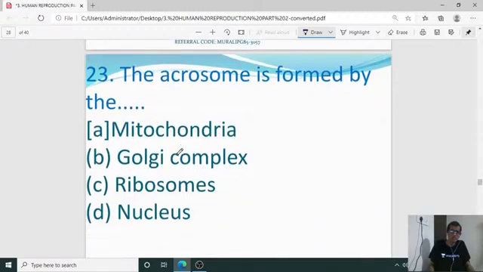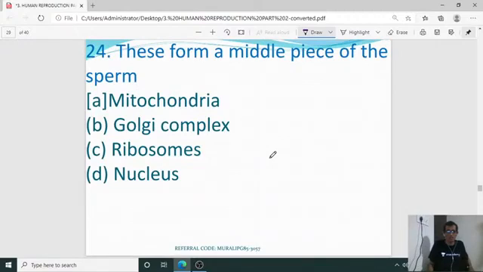Next question, 23rd. The acrosome is formed by dash. Who is going to produce that acrosome? This is by the Golgi complex. Golgi complexes are packaging materials and they form vesicular structures with the enzymes. Then question number 24. These form the middle piece of the sperm. The middle piece of the sperm has which structure? That is mitochondria. Mitochondria provide the energy for the movement of sperm. So for the 24th question, the right answer is A.